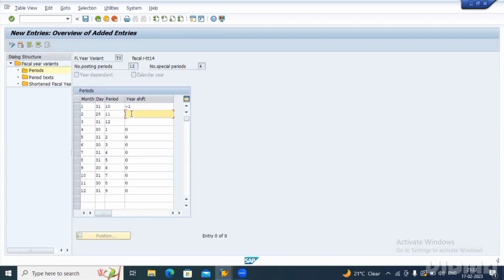And one more thing here. Periods mean in India we are calculating April to March, right? But usually we say 1, 2, 3, 4 like that only, right? I got your point, Shruti. If it is a calendar year, I'll show you once. Let me save this document first. I'll show you. I'm saving this document.